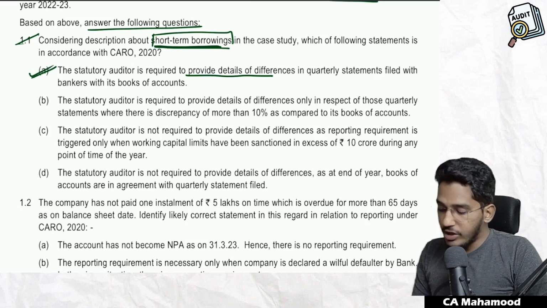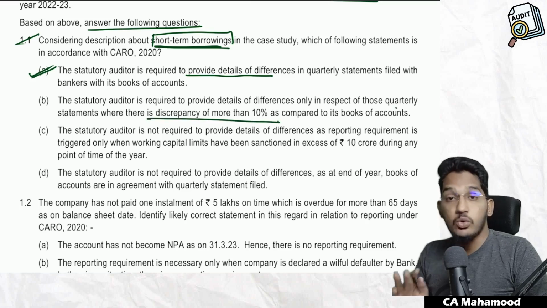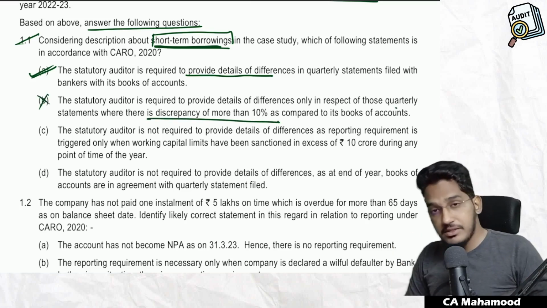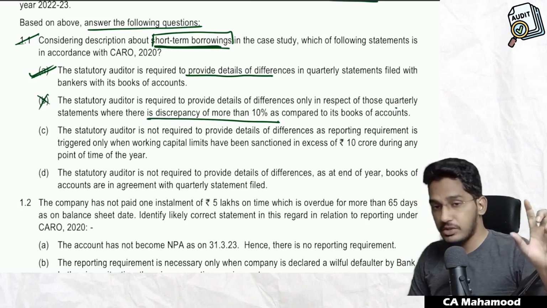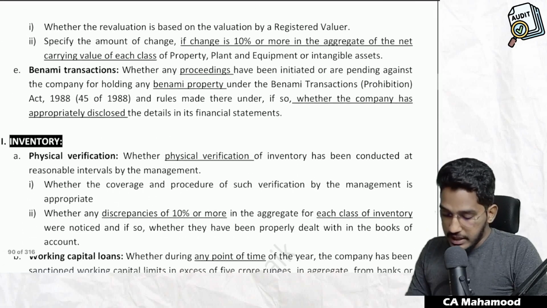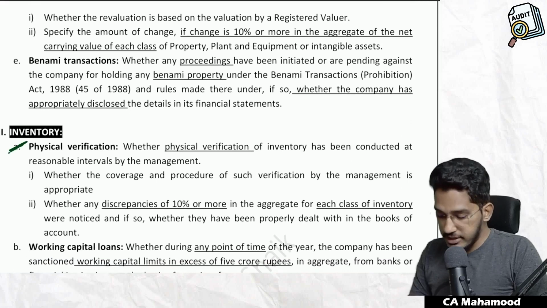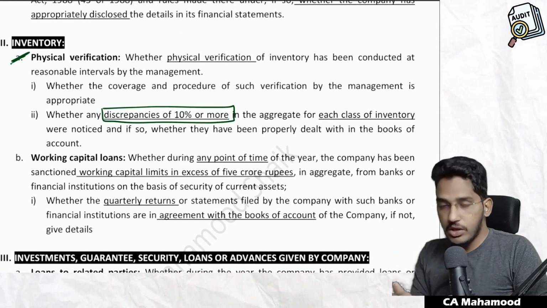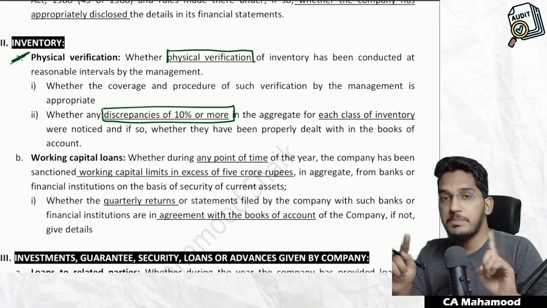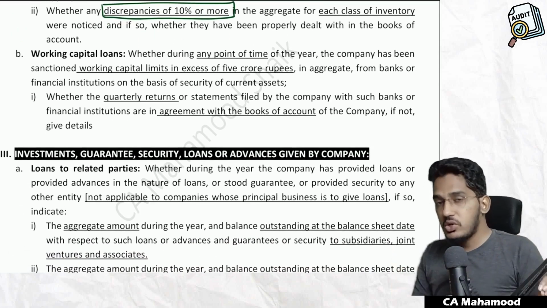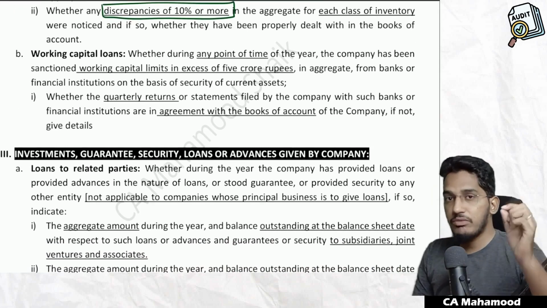The statutory auditor is required to provide details of differences only in respect of those quarterly statements where there is a discrepancy of more than 10%. No, here most of the students will get confused. See, the second statement says you are required to report the differences in the stock statements in CARO only when the difference is 10%. No, guys. Where you will get confused is, if you go to the second clause of CARO, it says on doing physical verification, if you find any difference, then you are required to report the amount of difference when the difference is 10%. So a discrepancy of 10% or more will become applicable when the physical verification mismatch is there. But however, if the stock statements are wrong, there is no 10% criteria. If the stock statement is wrong, whatever may be the amount of discrepancy, you have to compulsorily report it.